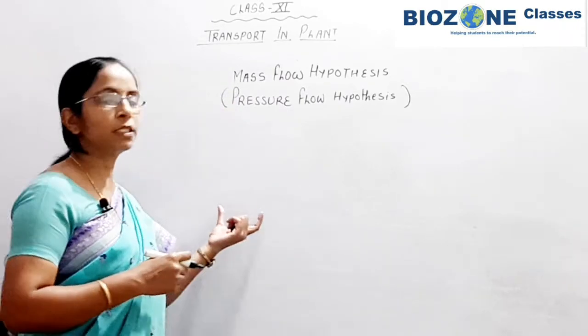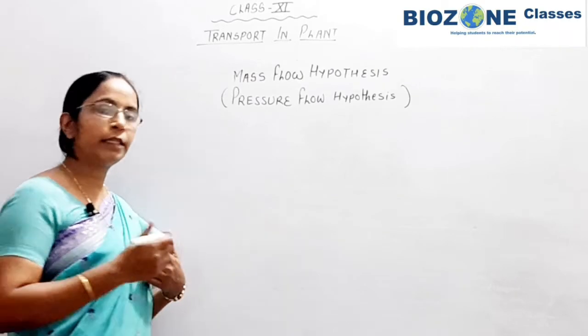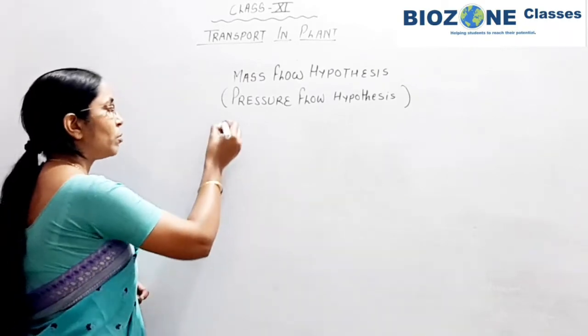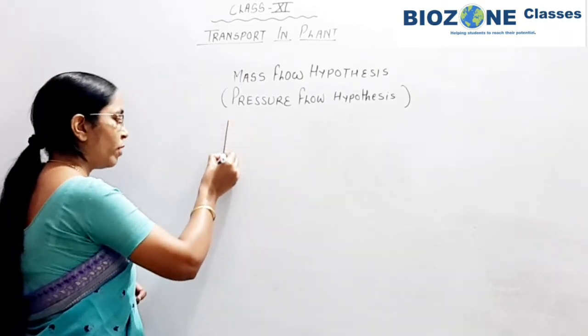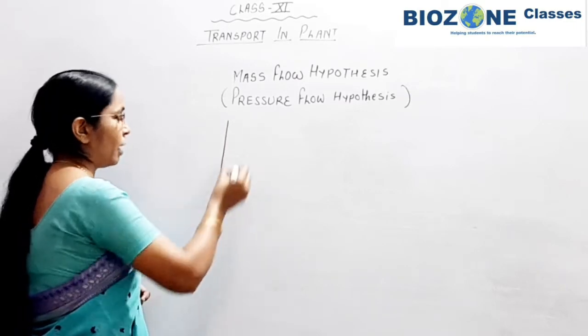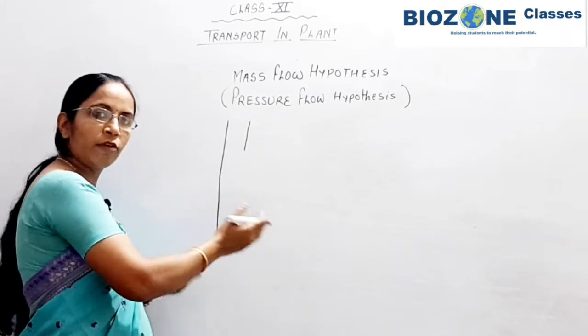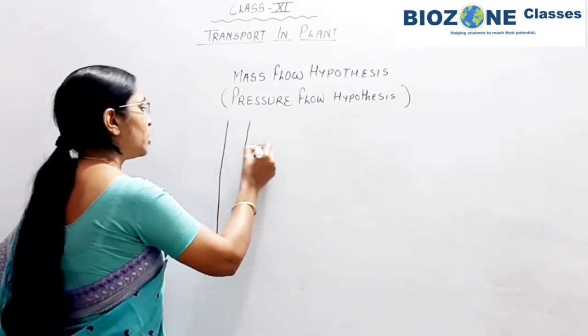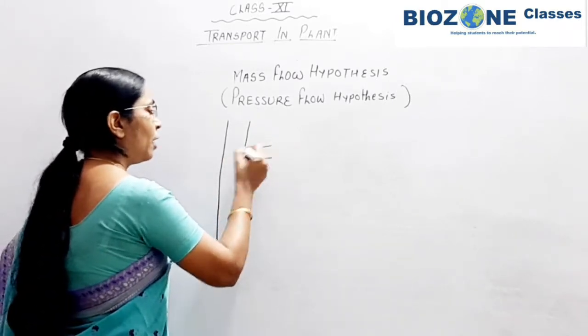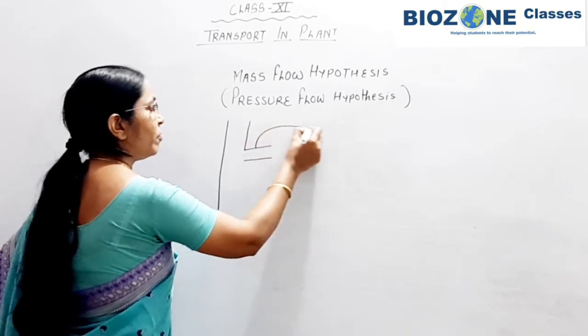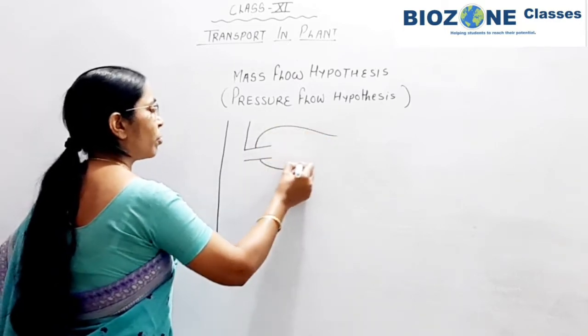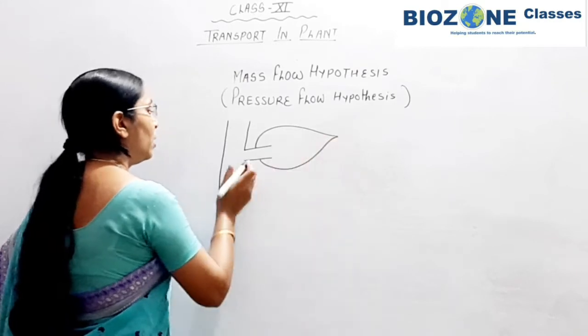Now how does this transport take place? That we discuss. First we discuss this mechanism of mass flow with the help of a diagram. This diagram I strictly follow from NCERT, and then with the second diagram we study how the cells are responsible for loading and unloading.